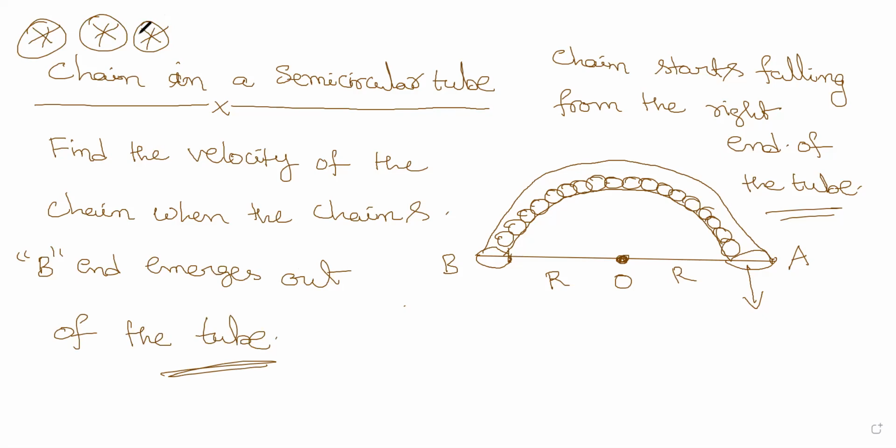Now please note. When it emerges out of the tube, the chain becomes straight and then falls down. So B end is here and A end goes here. This is the initial situation and this is the final situation.